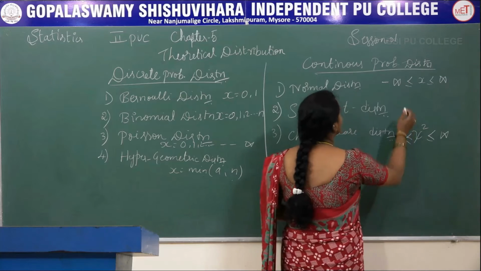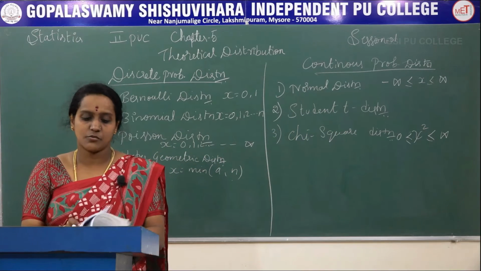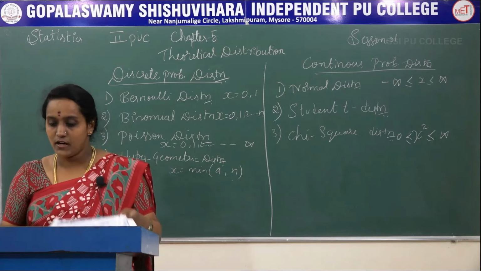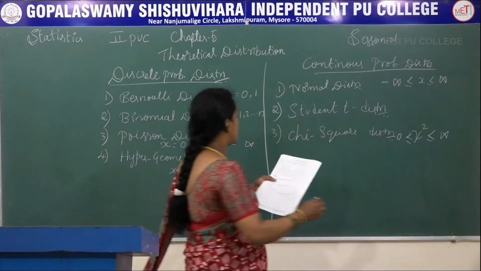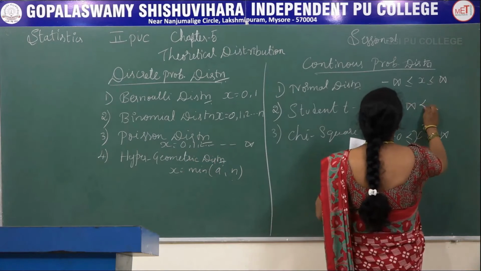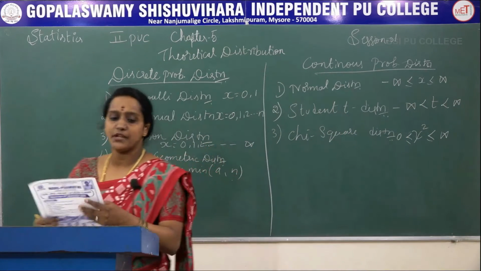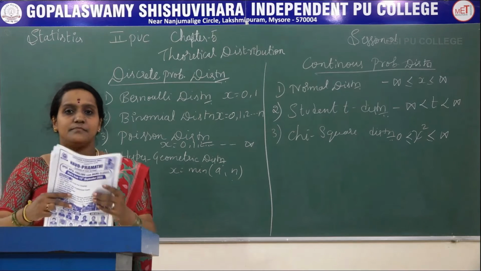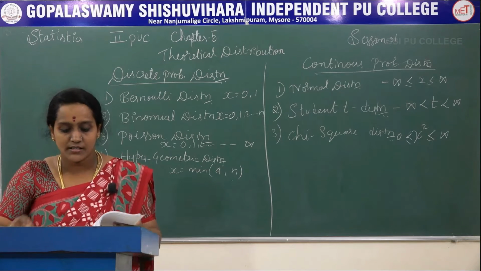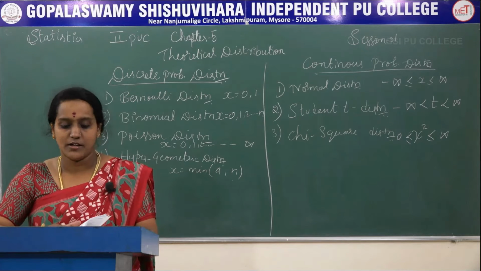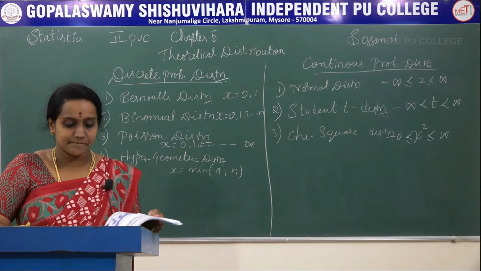And the t distribution takes only a range: minus infinity less than t less than infinity. Depending on this, we will differentiate the distributions.